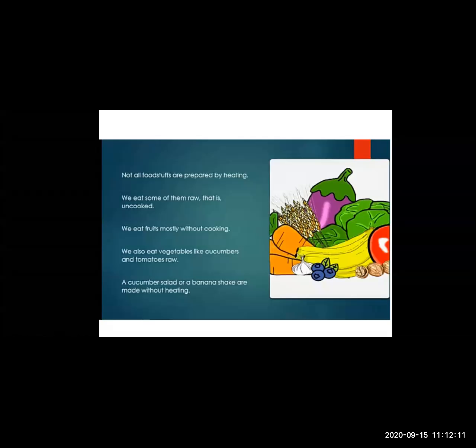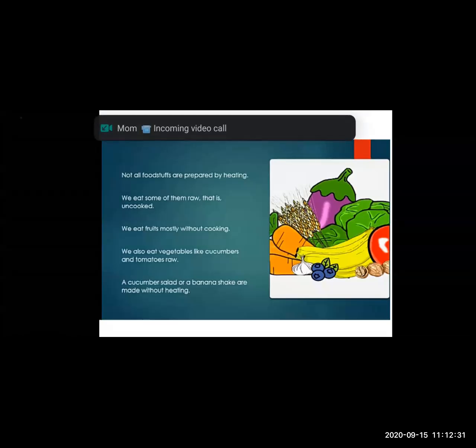Raw means kacha. A cucumber salad or a banana shake are made without heating. Now, a cucumber salad, have you eaten cucumber salad? Yes, it can be eaten raw. Even the banana milkshake you can drink without heating. There is no need of boiling the banana, then making it cool. You can directly put it in the mixer grinder and make a banana shake. So these fruits and vegetables do not require any heating process.